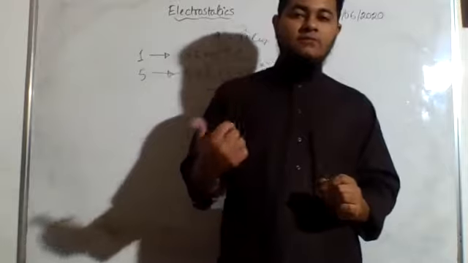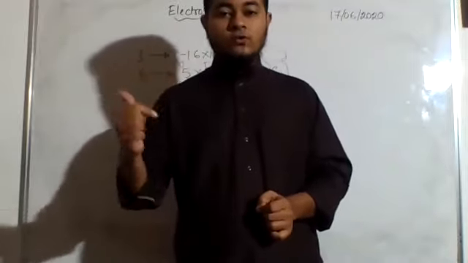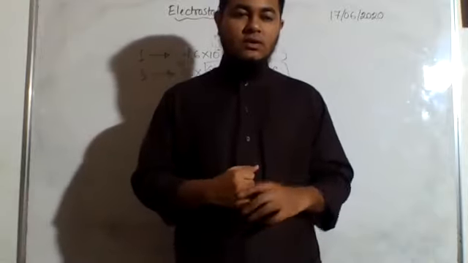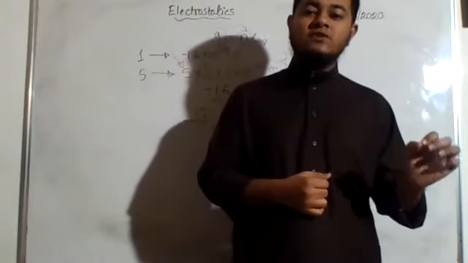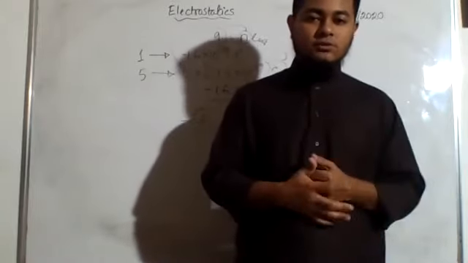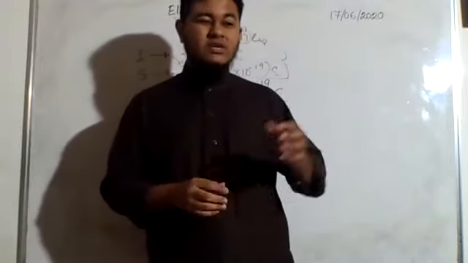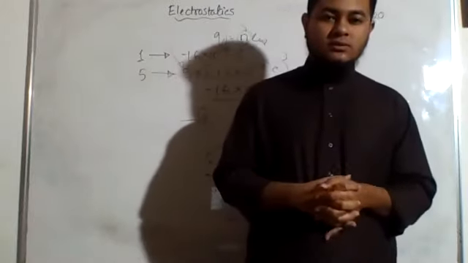In gravitation, the force was inversely proportional to the square of the distance between them. Similarly, in Coulomb's law the force is inversely proportional to the square of the distance between them. That means if you increase the distance, the force will decrease. This is true, right?